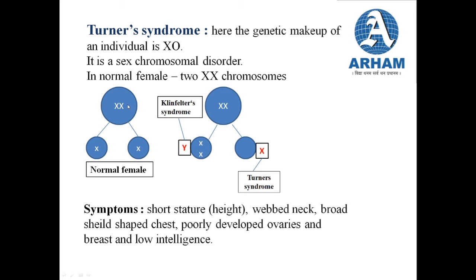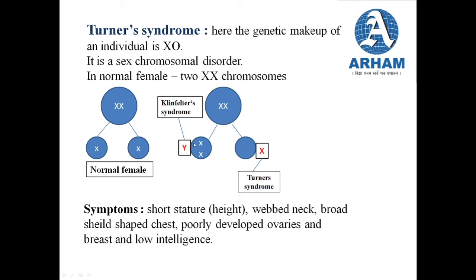If the female has two X chromosomes, during egg production, one egg should receive one X chromosome and the other egg should receive the other X chromosome. This is in a normal female. But if these chromosomes fail to separate, suppose one egg gets both the chromosomes and the other egg gets no chromosome.